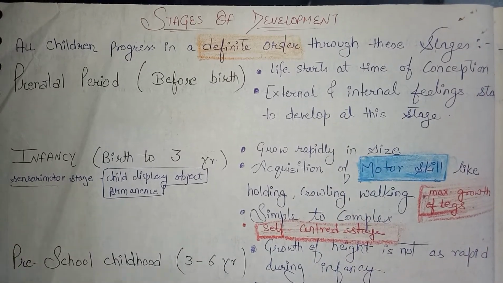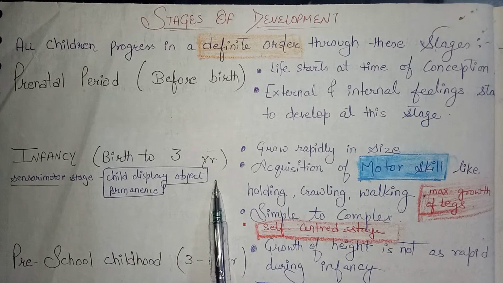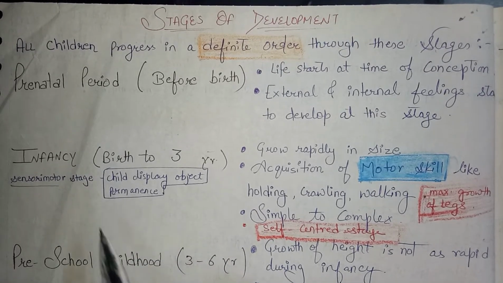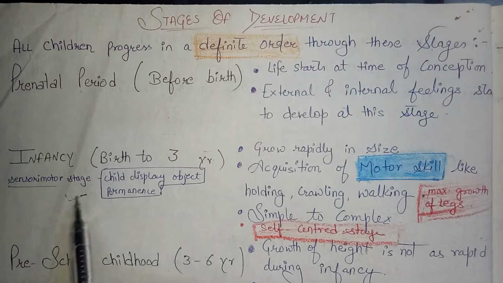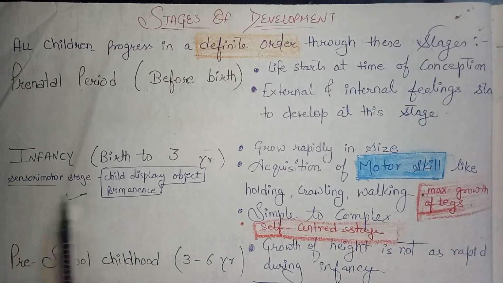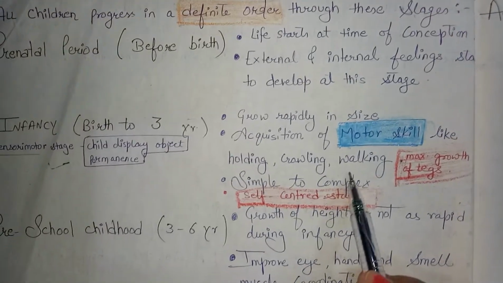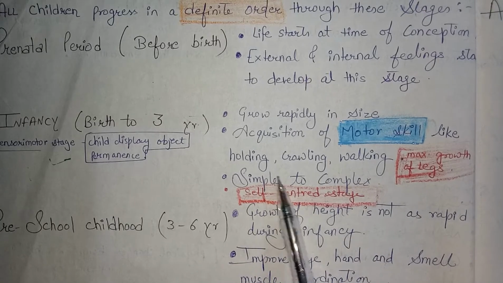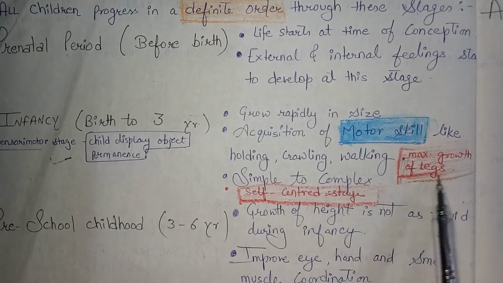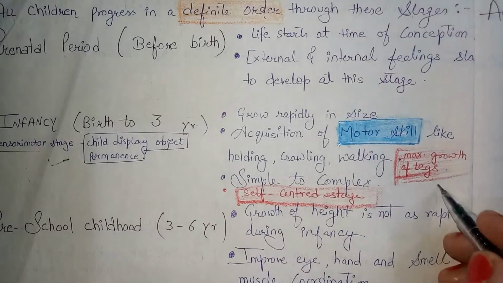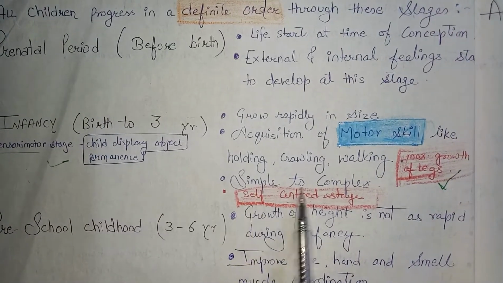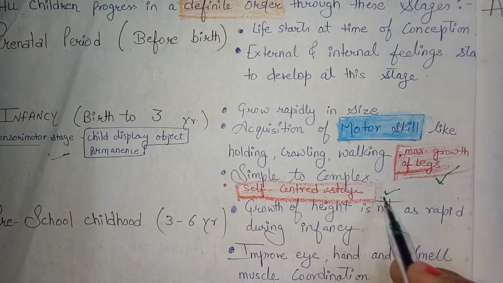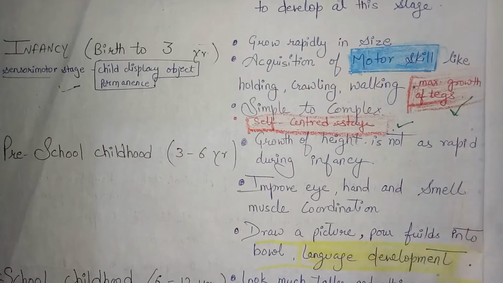Next, infancy, birth to 3 years. The child displays object permanence. Sensory motor stage, this is also a very important point. Which stage is the sensory motor stage? Growth is rapid in size, with acquisition of motor skills like holding, crawling, walking. Maximum growth of legs. This question is also very important. Simple to complex, self-centered stage. Which stage is self-centered? Infancy stage.